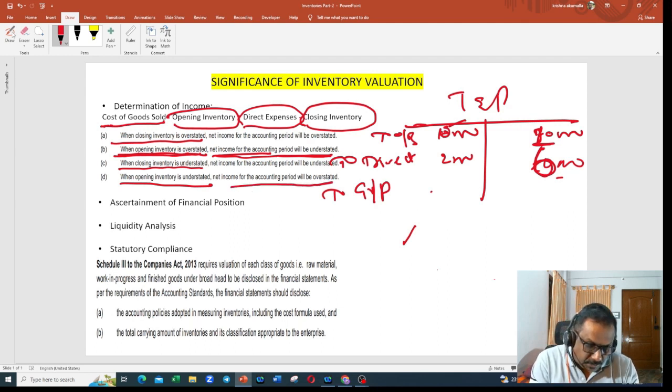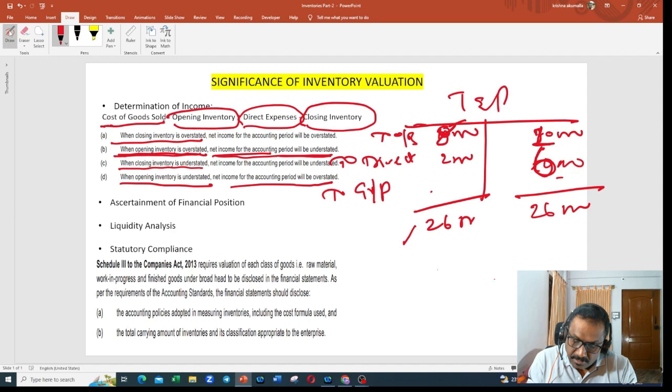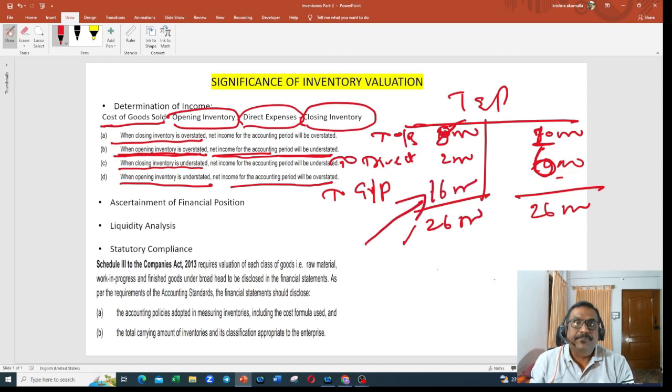Instead of 15,000, what I did is I considered this as 8,000. Understated. My opening balance should be 15,000, but I incorrectly valued it at 8,000. Then what will happen? This is 26,000 minus 10,000. My profit got increased. If the opening inventory is understated, your profit will go up.